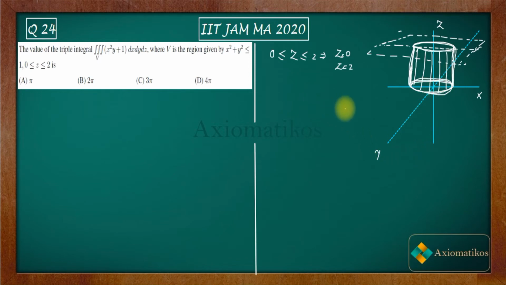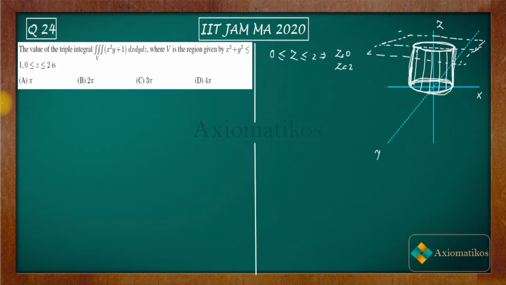In this type of question, always try to understand this three-dimensional figure. You should have the ability to draw it, otherwise in difficult questions you will have a problem with the limits. In this case it's pretty clear that z will move from 0 to 2, so that will be the limit. But in difficult questions you will always have difficulty if you are not able to draw. So try to get a feel for all the three-dimensional figures that you can encounter.